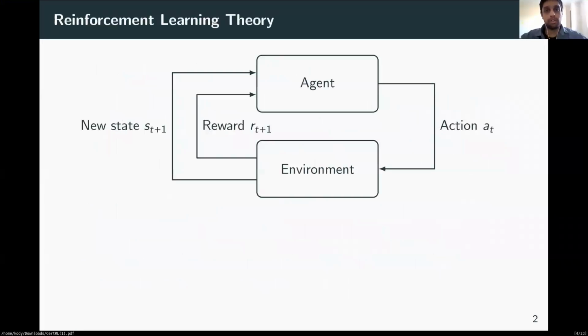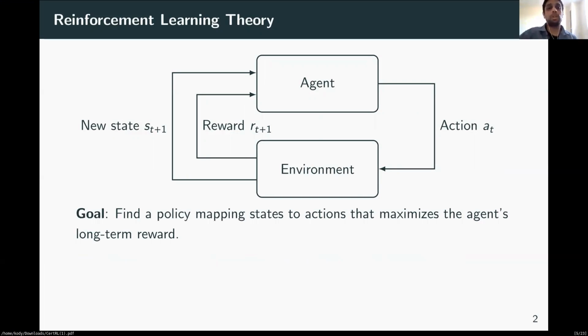This is a typical reinforcement learning loop. It consists of an agent and an environment. The agent performs certain actions, and the environment responds by giving the agent a certain reward, and transferring the agent to a new state, at which point the loop continues.